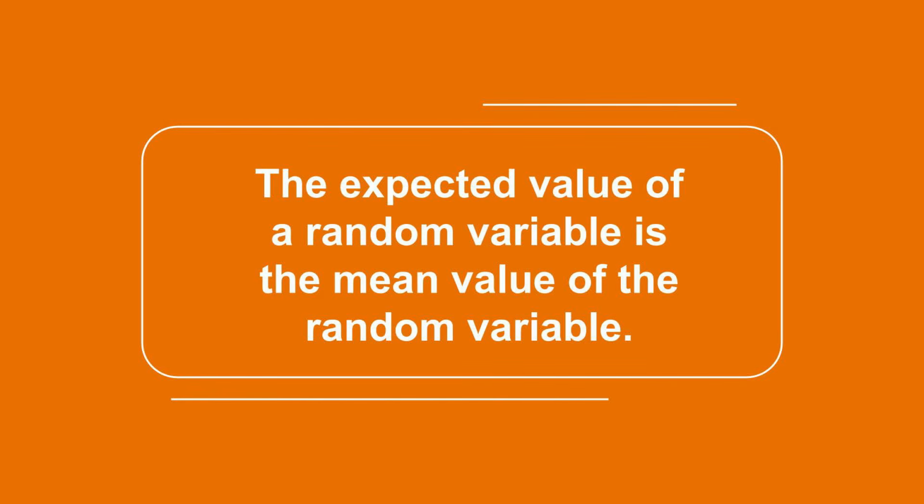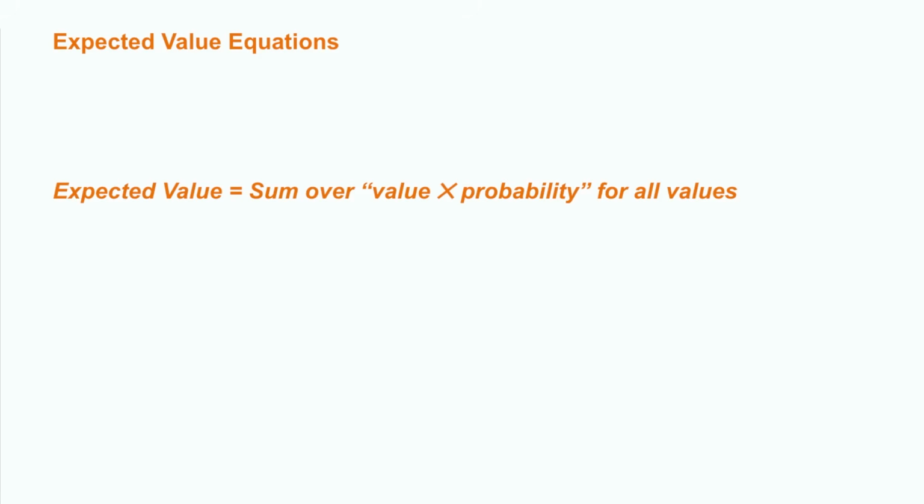Definitionally, the expected value of a random variable is the mean value of the random variable. If you think of it in terms of the underlying event that the value describes, it is the average outcome that you would observe over an infinite number of trials. It provides no guarantee for any single trial. In fact, it may often not even be a possible outcome for a single draw of the random variable, but it does provide the long-run average.